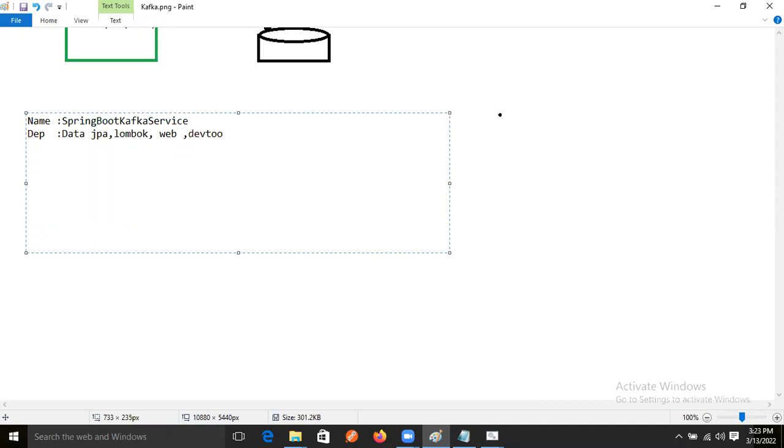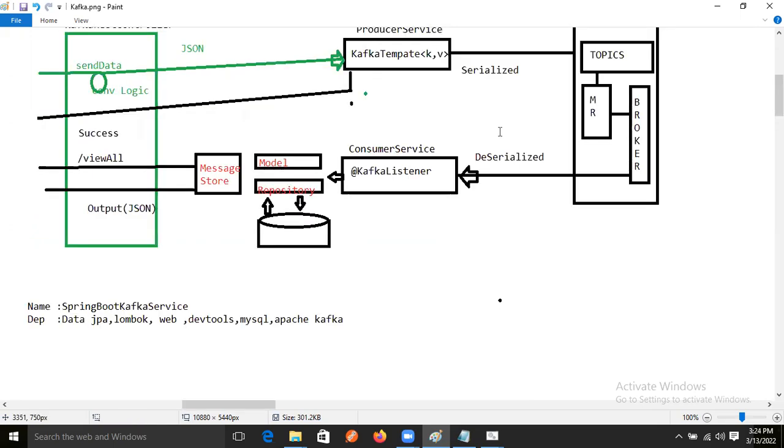Then the MySQL database we will use, so the MySQL dependency we need. After that we need the Apache Kafka dependency. These dependencies we need to develop this application or this project, guys.